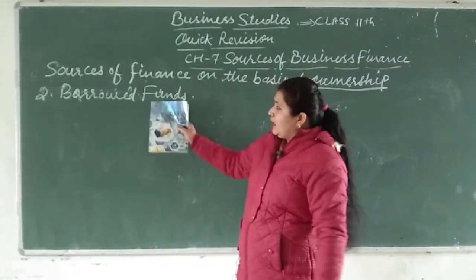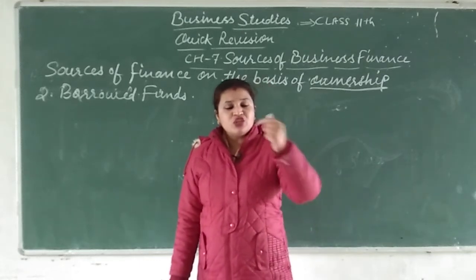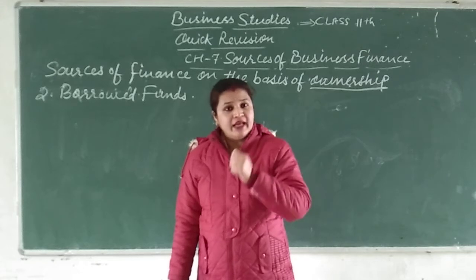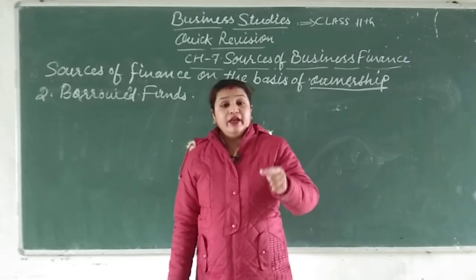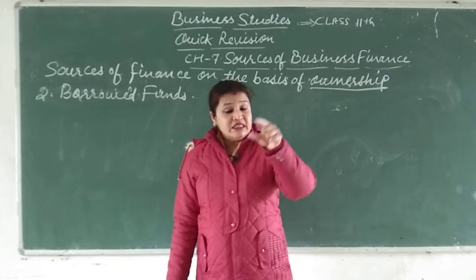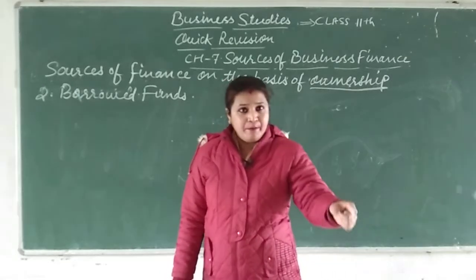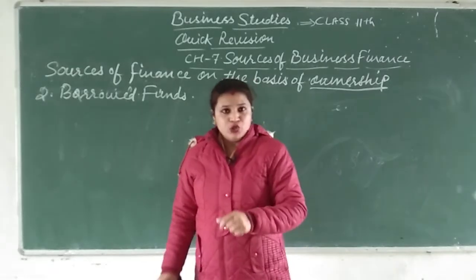And in borrowed funds there will be a time period. Suppose a 6 months time period. Suppose an owner has taken some funds from a financial institution. So there will be the time period. Within 6 months that person has to repay that money to that financial institution.